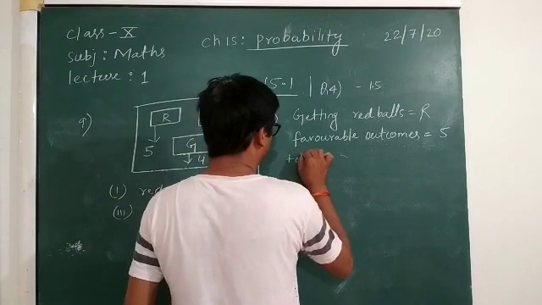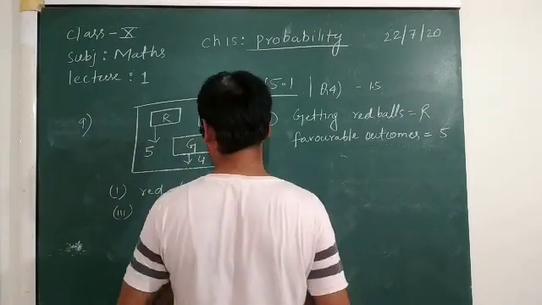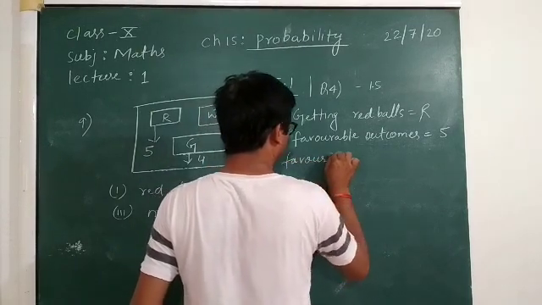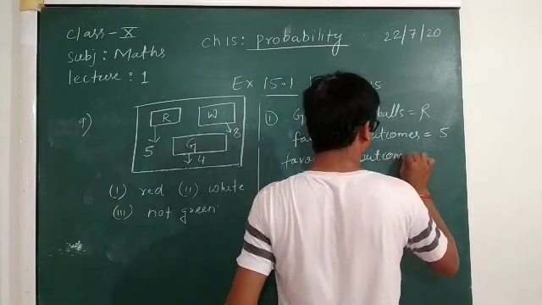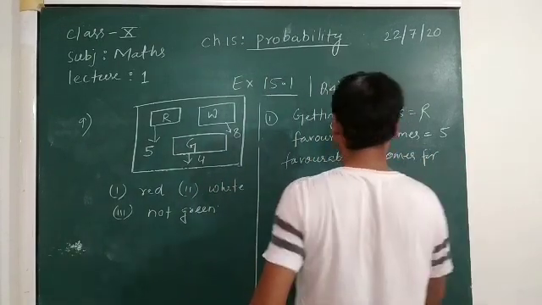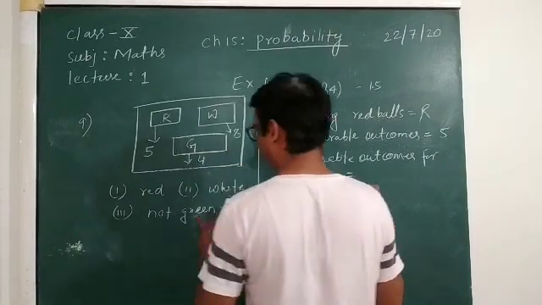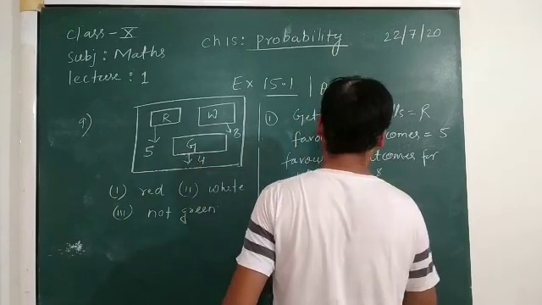Then total. Then favorable outcomes for white is equal to 8.